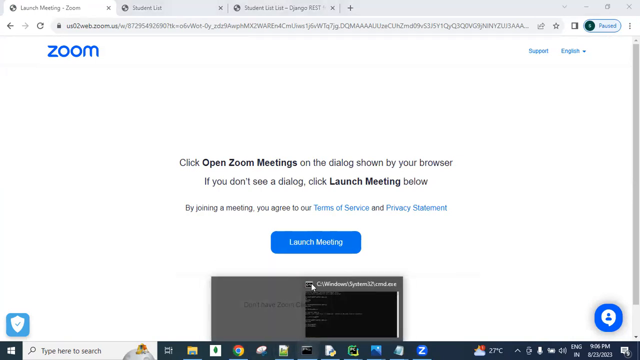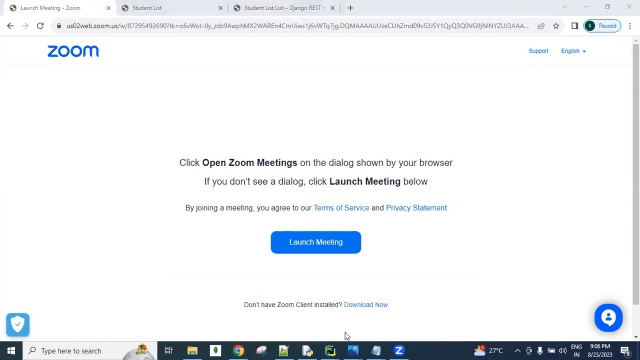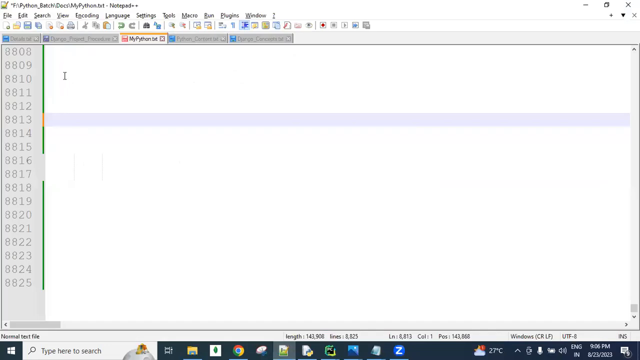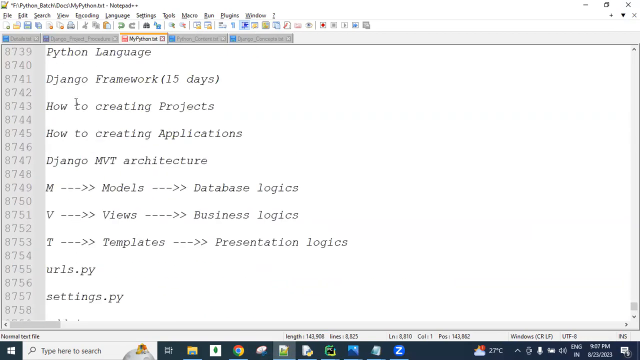In the last session, we discussed some basic points related to the Django REST framework. Today we will discuss some other points, then you will understand the Django REST framework, guys. Okay? So, here, see.